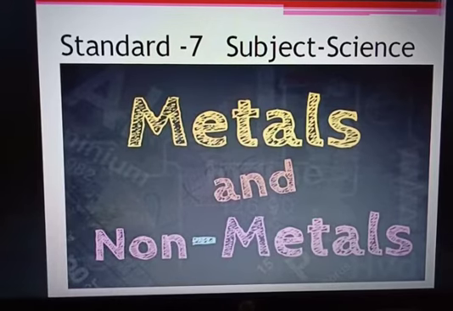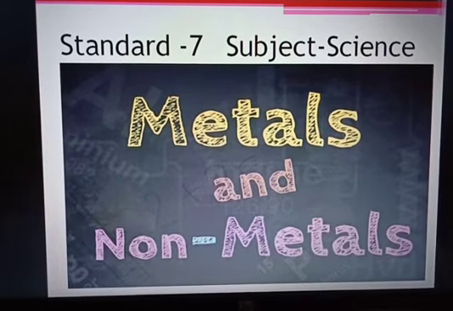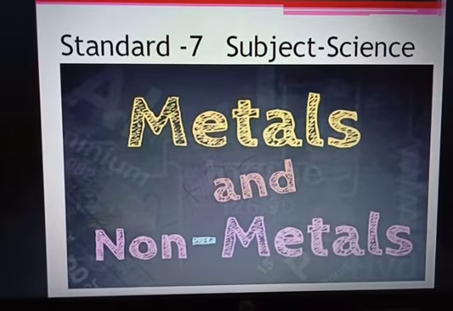So, children, in our earlier video, we discussed the physical properties of metals and non-metals. There we saw that there are a few exceptions as well, and in those exceptions we saw how metals show some properties of non-metals and how non-metals show a few properties of metals, right?